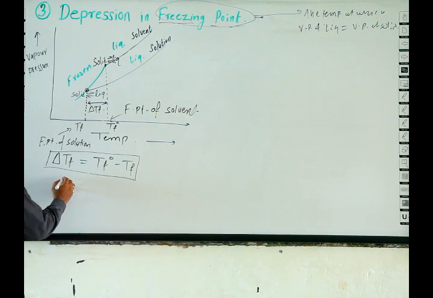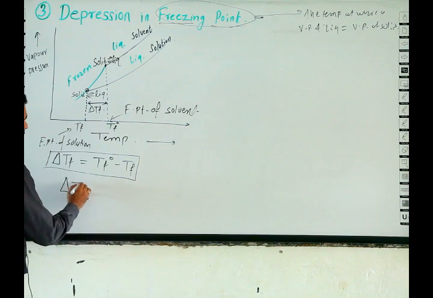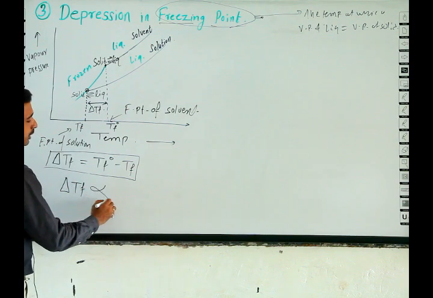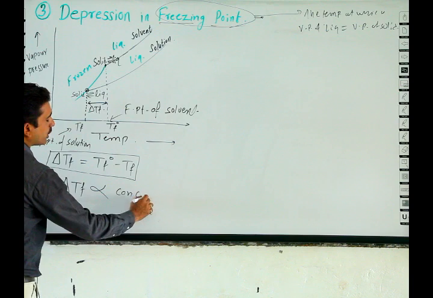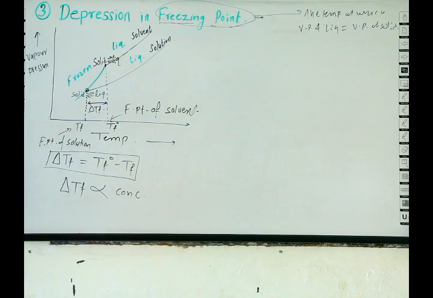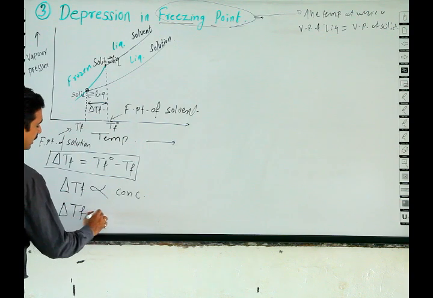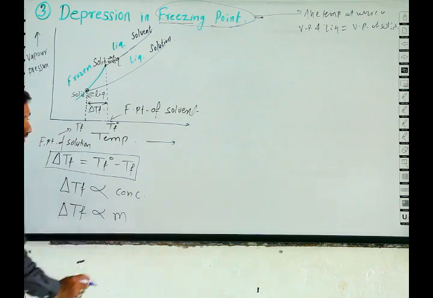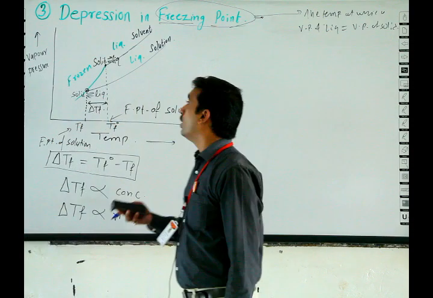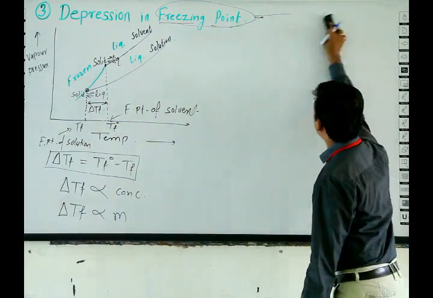Here also delta TF is directly proportional to the concentration term. The concentration term which is used here is molality.